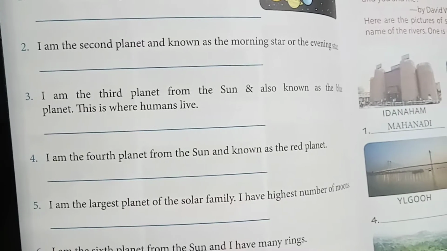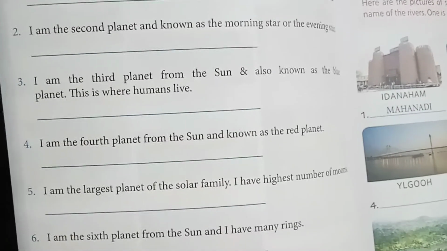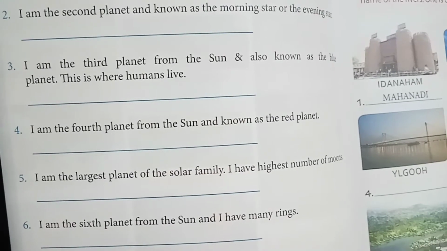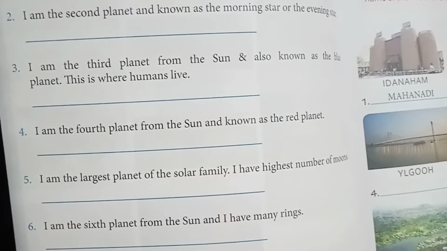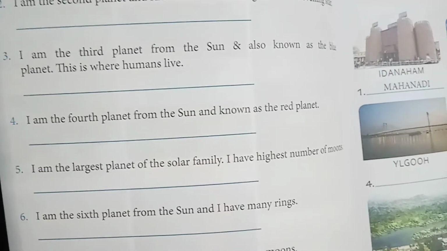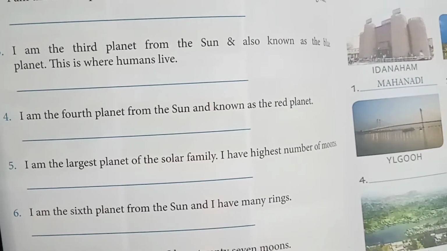The second one, I am the second planet and known as the morning star or the evening star. The answer is Venus. Third one, I am the third planet from the sun and also known as the blue planet. This is where humans live. Yes, the answer will be our very own Earth.